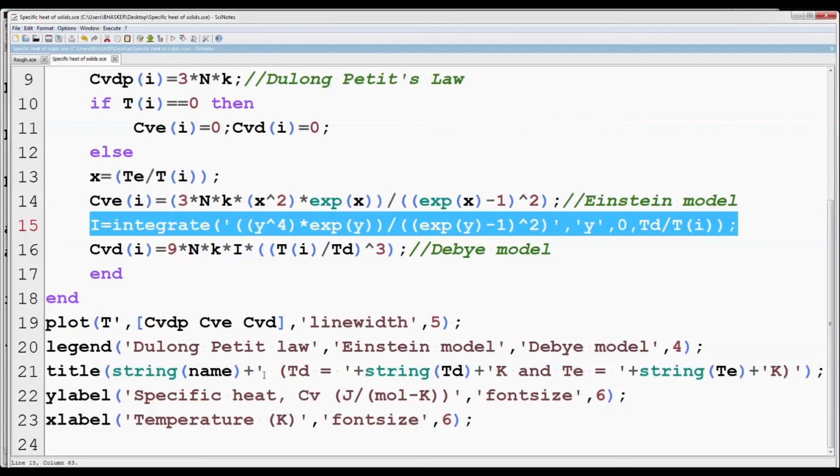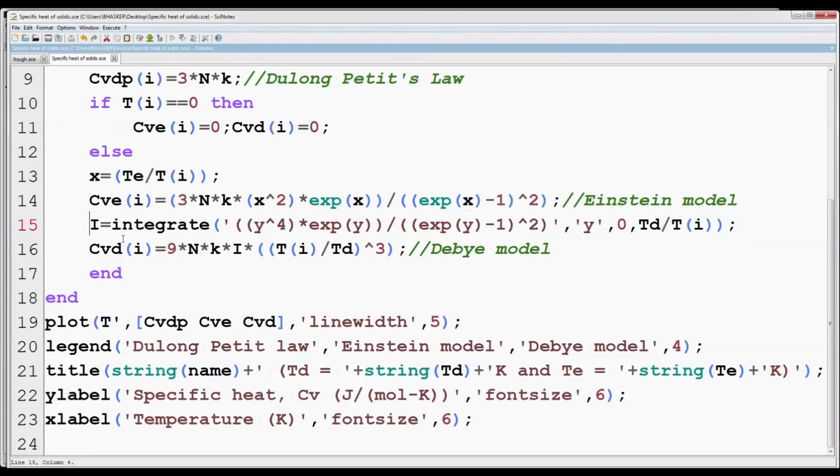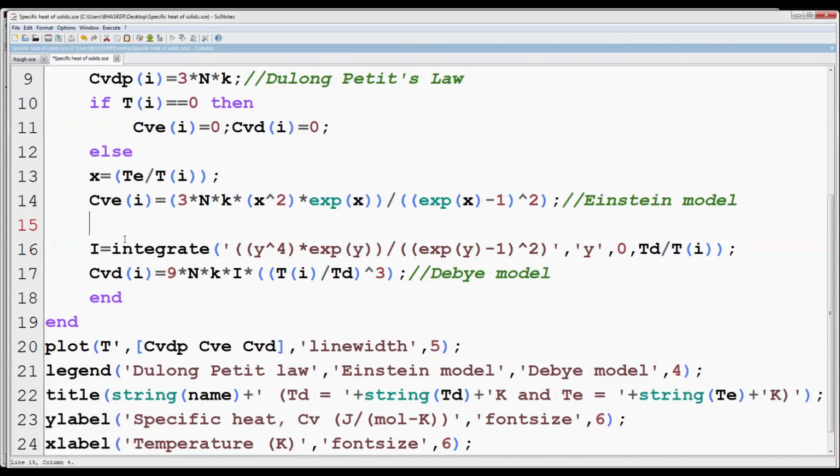Since for diamond, Debye temperature is very high, and if the temperature is very less than Debye temperature, then this integrate function will not be able to integrate properly. So we'll have to define a separate expression for specific heat when the temperature is very less than Debye temperature.